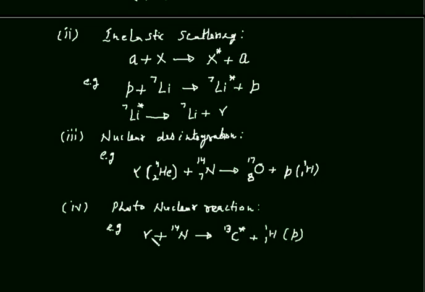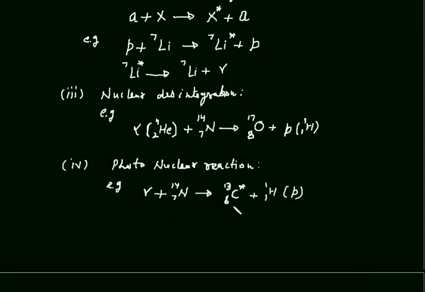In photonuclear reactions, gamma radiations or photons are incident over a target nuclei, and the target nuclei gives us a new nuclei at excited state plus some outgoing particle. Since photons are incident in this reaction, we call this reaction as photonuclear reaction. It's not always necessary that the product nuclei will be at excited state.